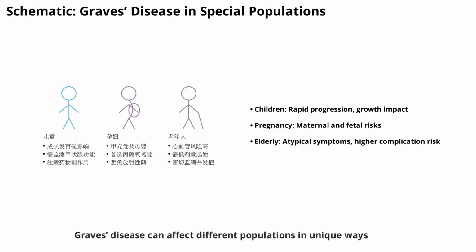Graves' disease can affect different populations in unique ways, such as children, pregnant women, and the elderly. This schematic will summarize the special considerations for each group and the importance of tailored management.